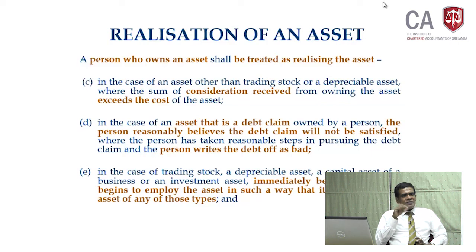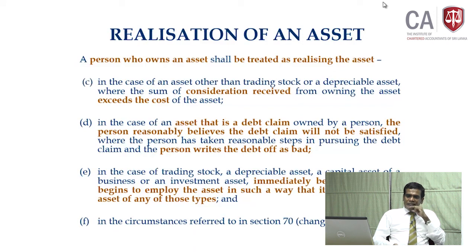In order to mitigate the tax, you can transfer that asset to an investment asset, classify it as an investment asset, and then you sell to get a lower tax rate. Can you do that? No. Though you sell while you are in investment asset, the moment when you transfer the capital asset of the business to investment asset, at that point of time there is a gain realization. You got to calculate the gain and it is taxable at 28%. Okay. It can be the other way around also.